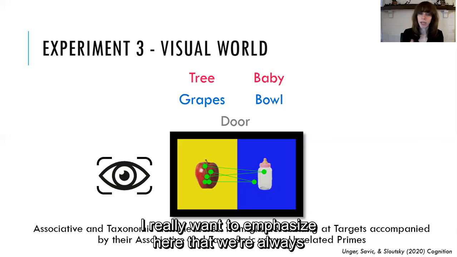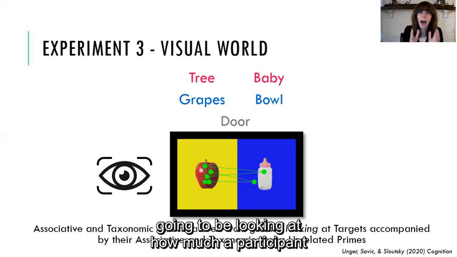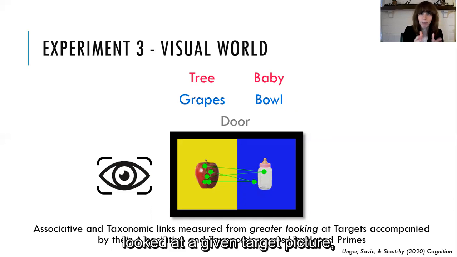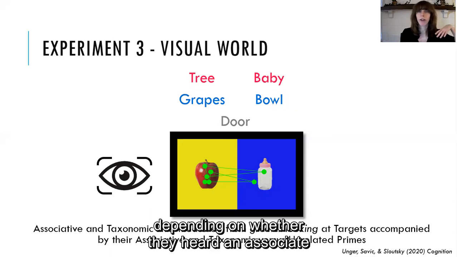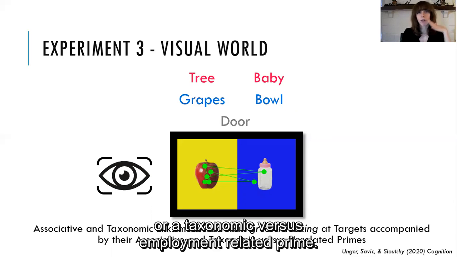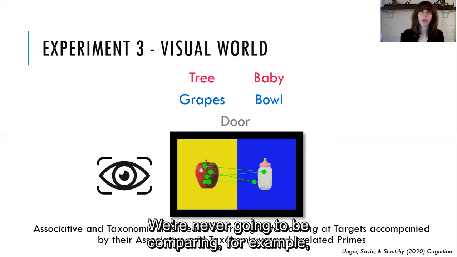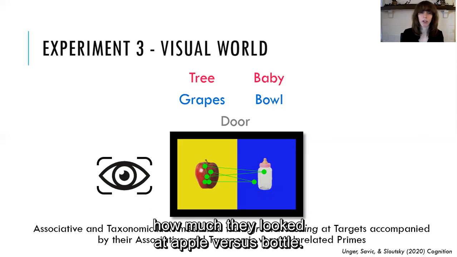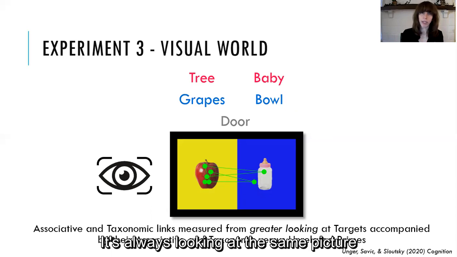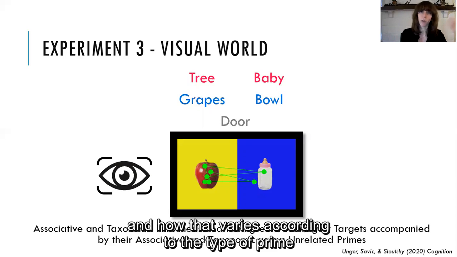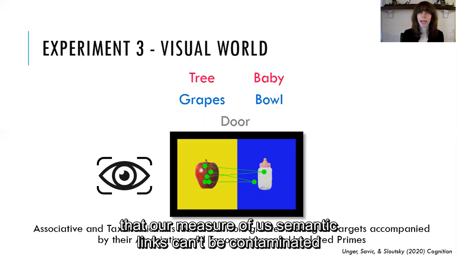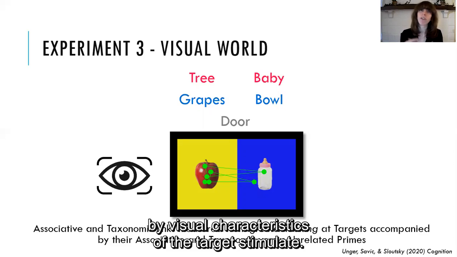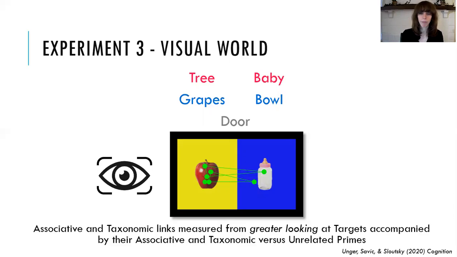I really want to emphasize here that we're always going to be looking at how much a participant looked at a given target picture, such as apple, and how that looking varied depending on whether they heard an associate or a taxonomic versus an unrelated prime. So we're never going to be comparing, for example, how much they looked at apple versus bottle. It's always looking at the same picture and how that varies according to the type of prime. And this is an important characteristic because it means that our measure of semantic links can't be contaminated by visual characteristics of the target stimuli.